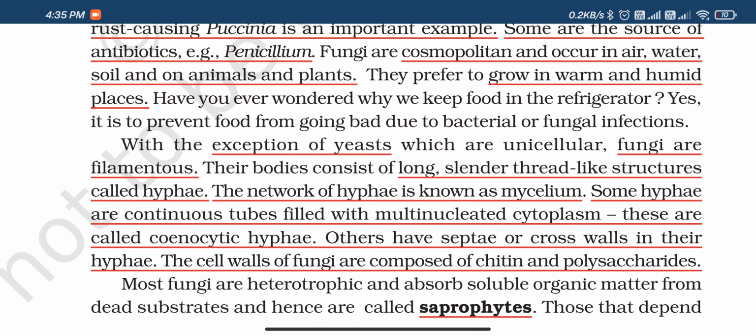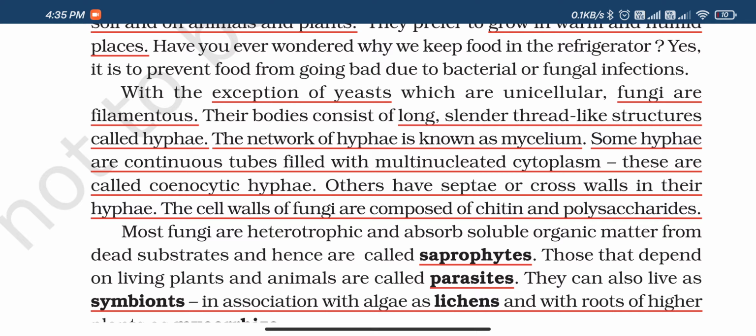Okay, then this network of hyphae is known as mycelium. Some hyphae are continuous tube-like, filled with multinucleated cytoplasm. These are called coenocytic hyphae. Others have septate or cross walls in their hyphae. That's what I was saying. If the septa is present, it is uninucleated septate hyphae. If septa is not present, it is multinucleated coenocytic hyphae. Then the cell wall of fungi is composed of chitin and polysaccharides. Chemical composition of the cell wall of fungi is chitin and polysaccharide.